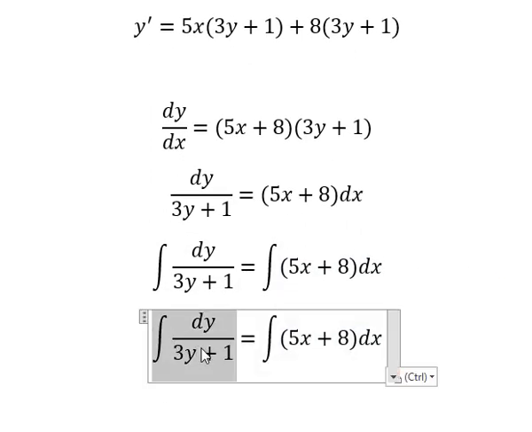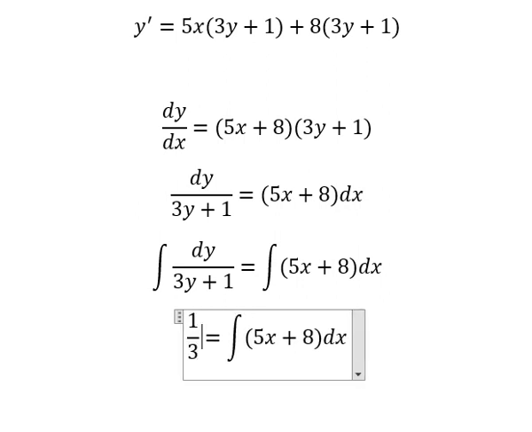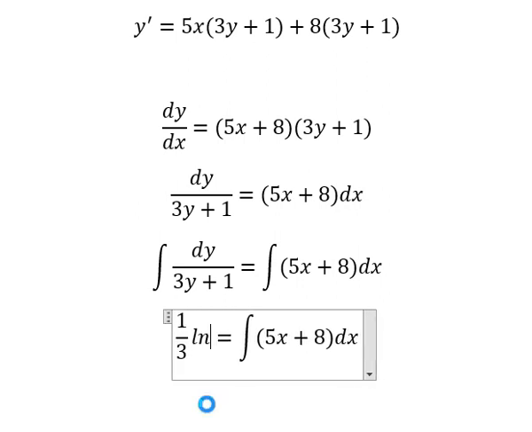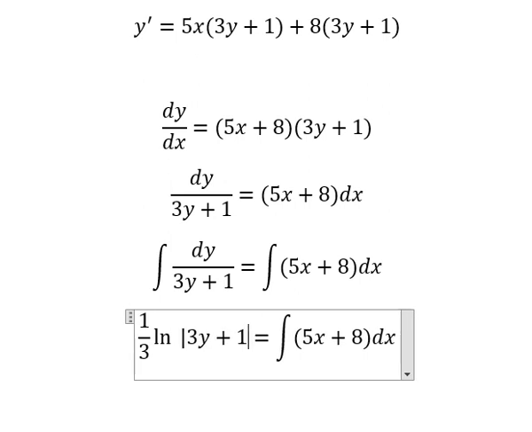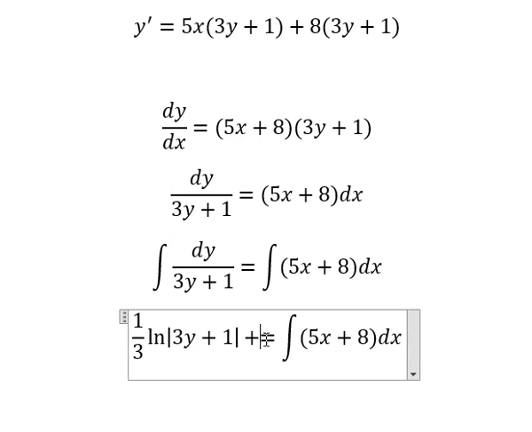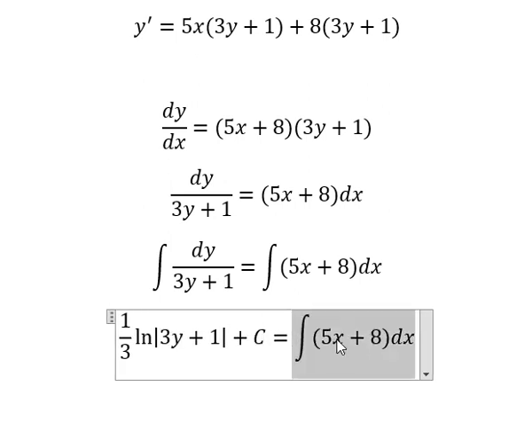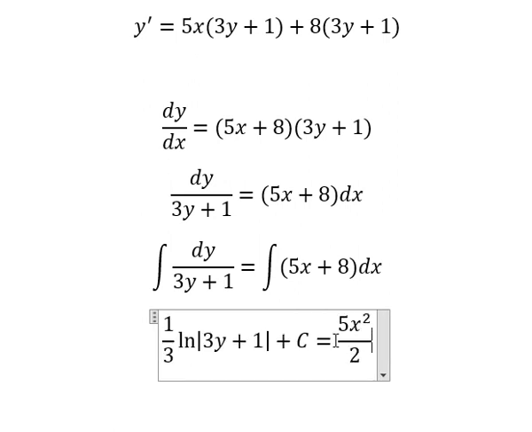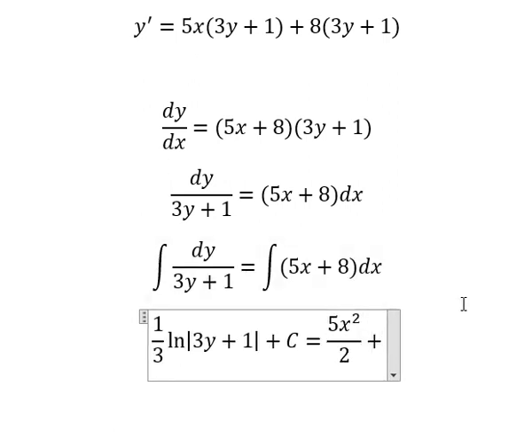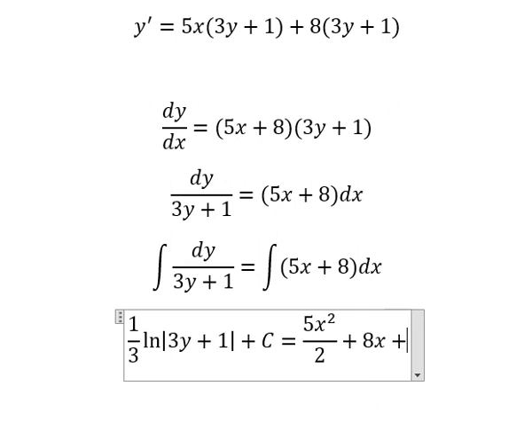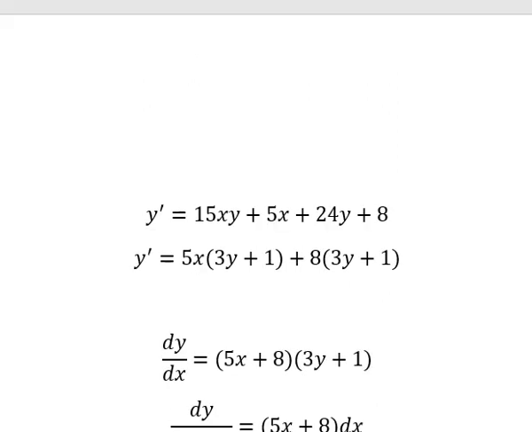The integration of this one is 1 over 3 ln of the absolute value of 3y plus 1, and I will put plus c. The integration of 5x is 5x squared over 2. The next one we have 8x, and I will put it like this.